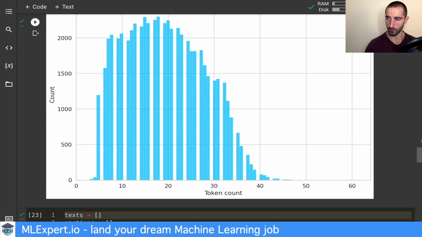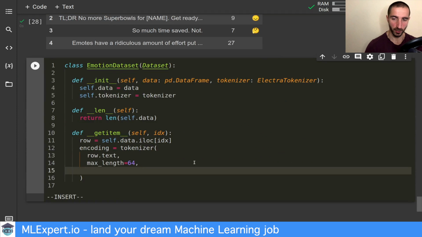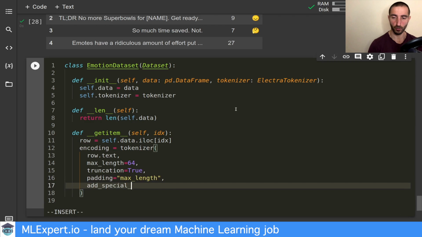So 64 should pretty much cover almost everything. Next, I'm going to require truncation. Padding will be to the max length, so all of those will be at 64. We want the special tokens added.